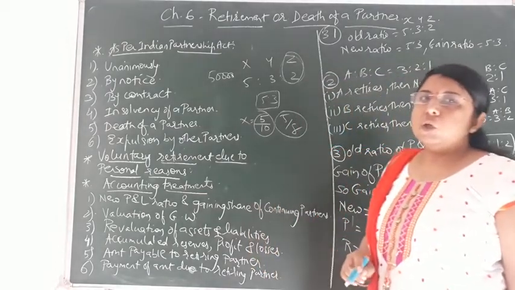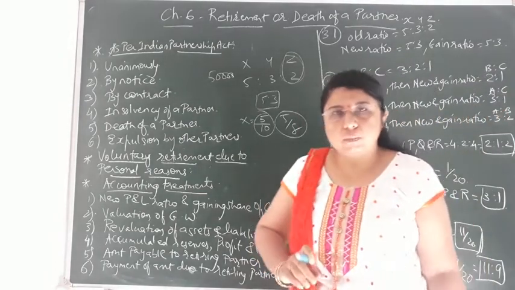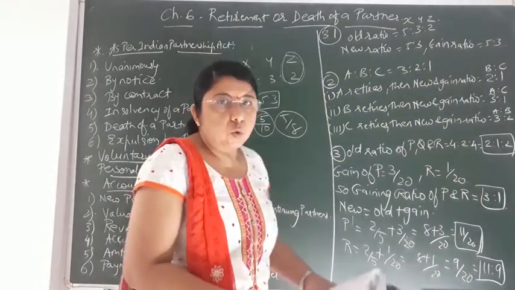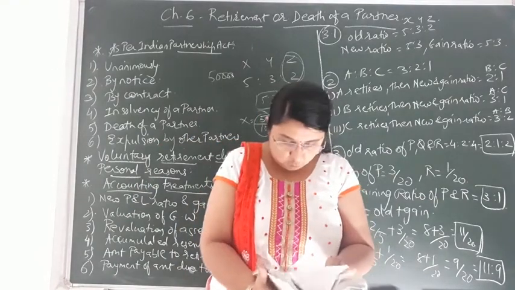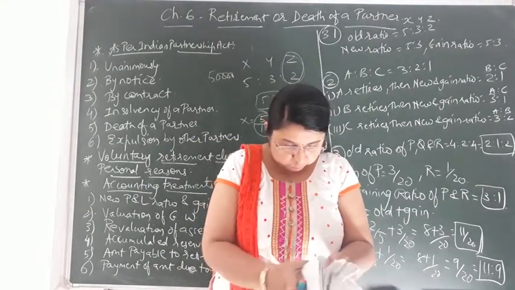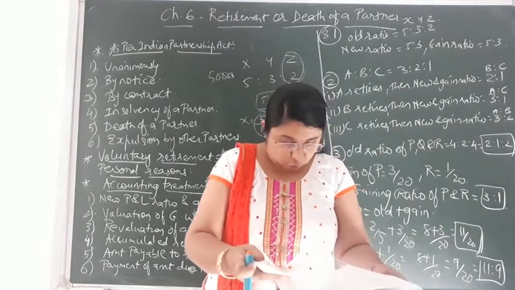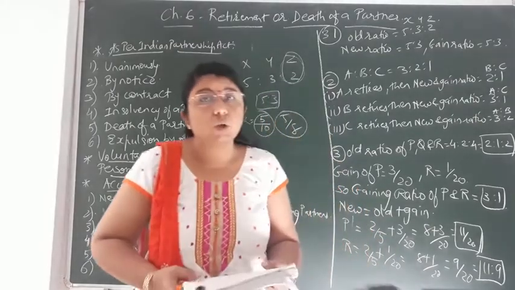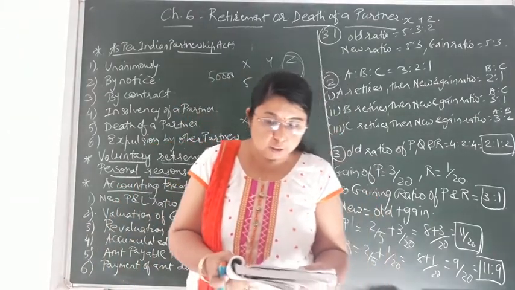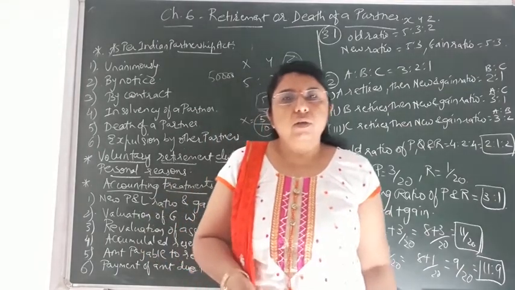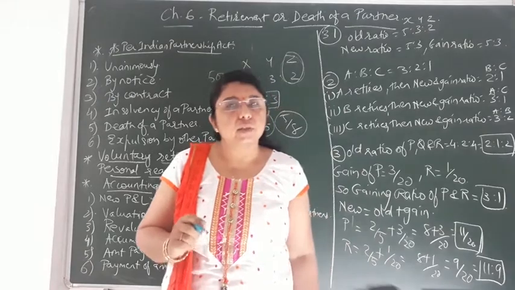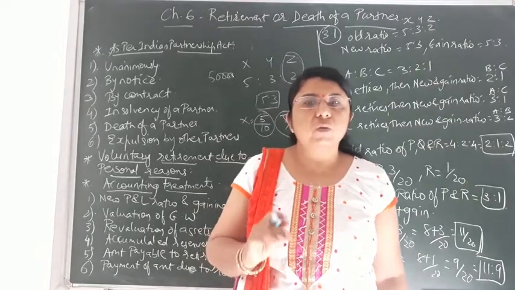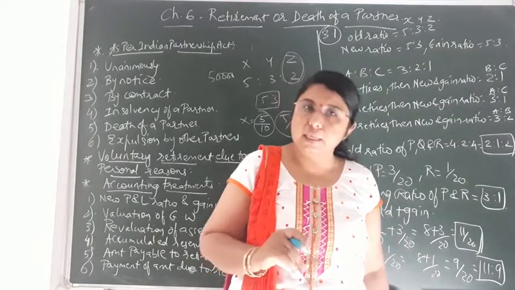Okay, now moving on to the practical sums, I am starting with the short sums. The first question that I have taken is question 3.1 of your textbook, on page number 264. You can open your textbook and take out page number 264. In question number 3, calculate the new profit and loss sharing ratio and gaining ratio. Again, I am saying these types of sums are not going to be asked in the examination, but they are important for the bigger sums. So we are calculating a few sums related to the new profit and loss sharing ratio and gaining ratio.